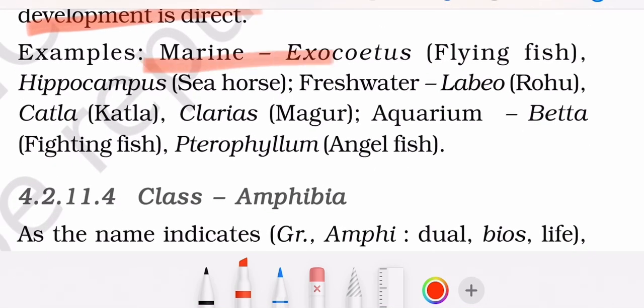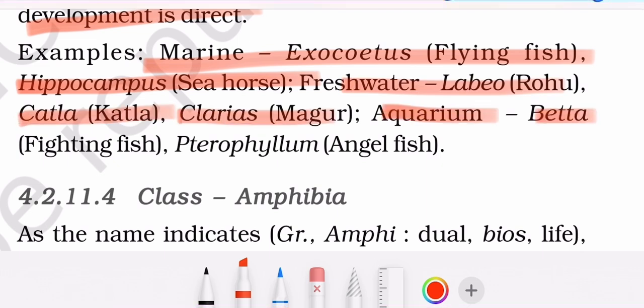Marine examples: Exocoetus, flying fish, Hippocampus, seahorse. Freshwater: Labeo, rohu, katla, Clarias, magur. And aquarium fishes: Betta, fighting fish, Pterophyllum, angelfish.